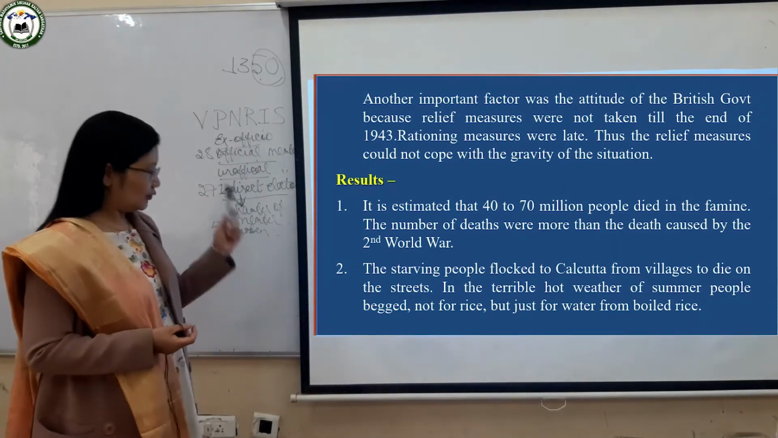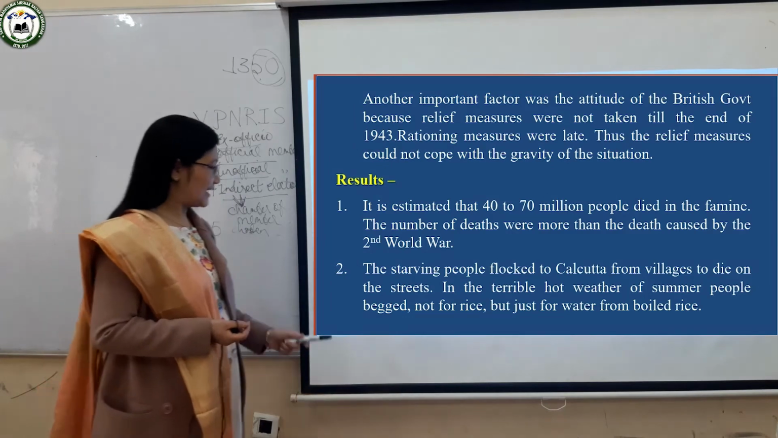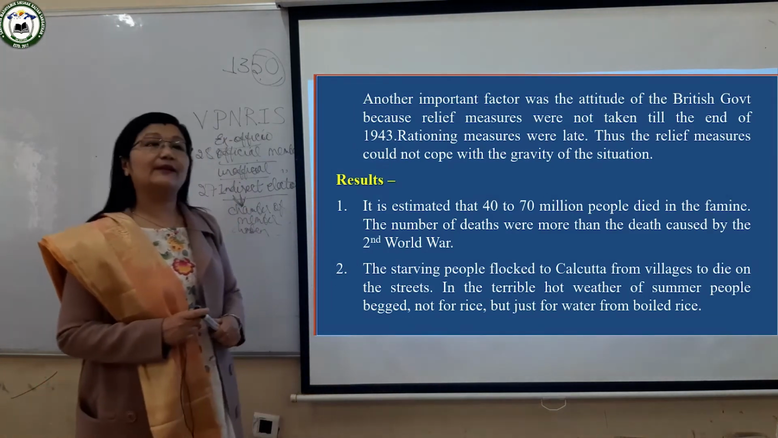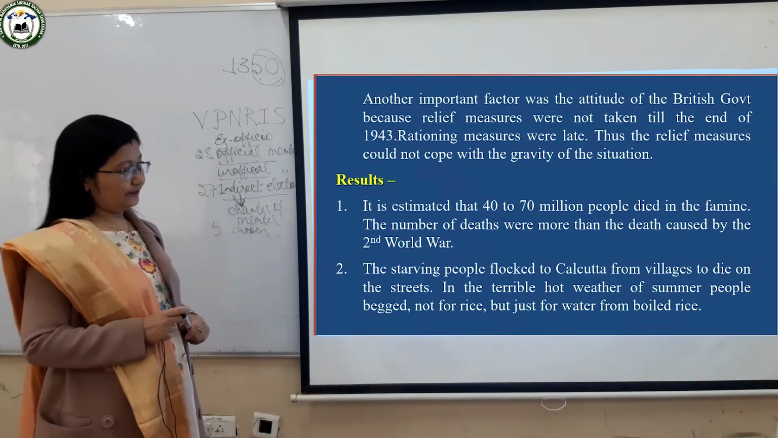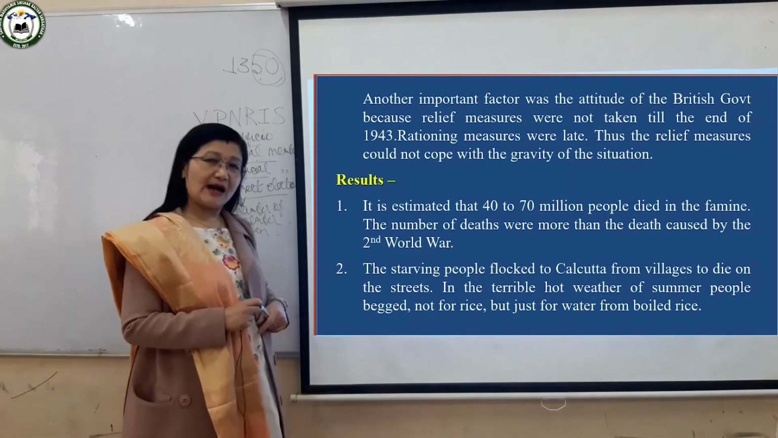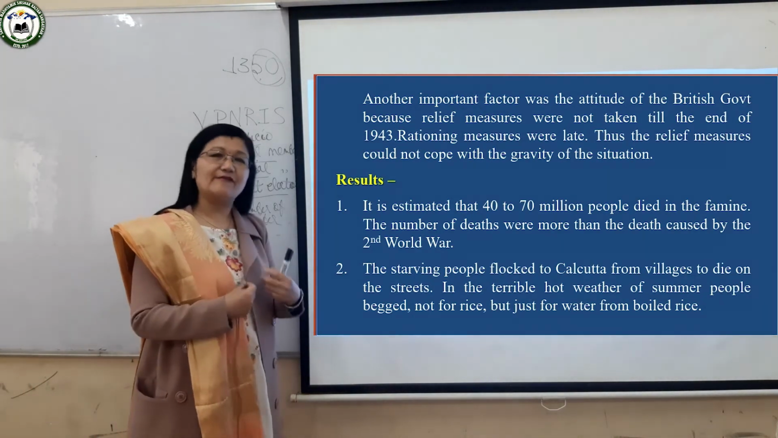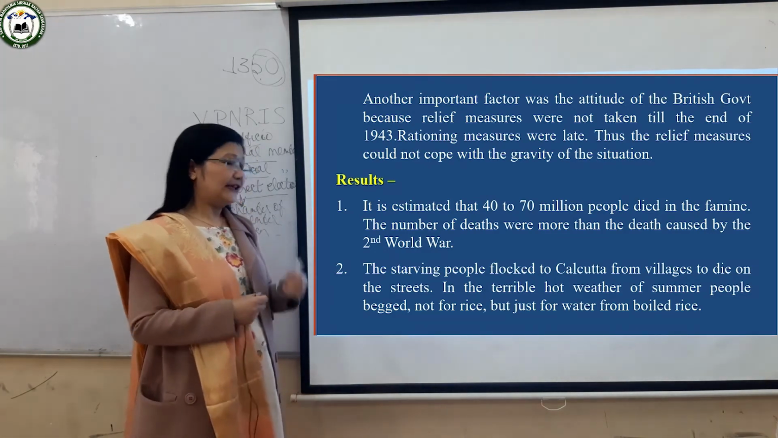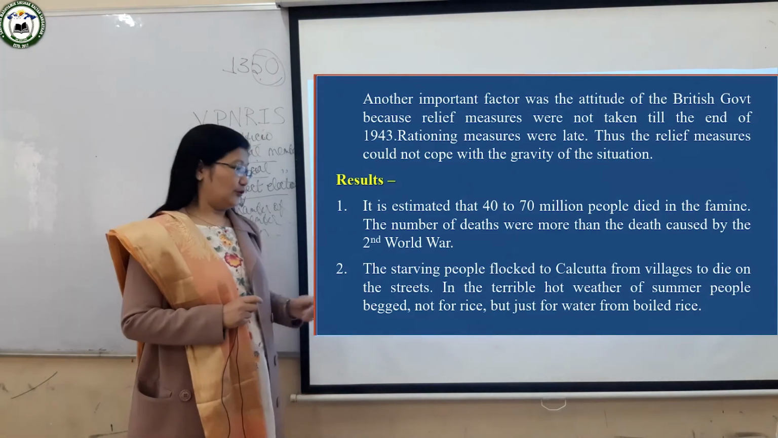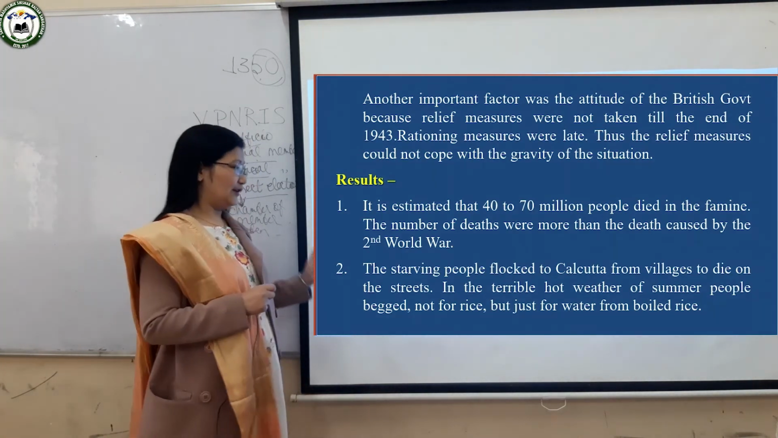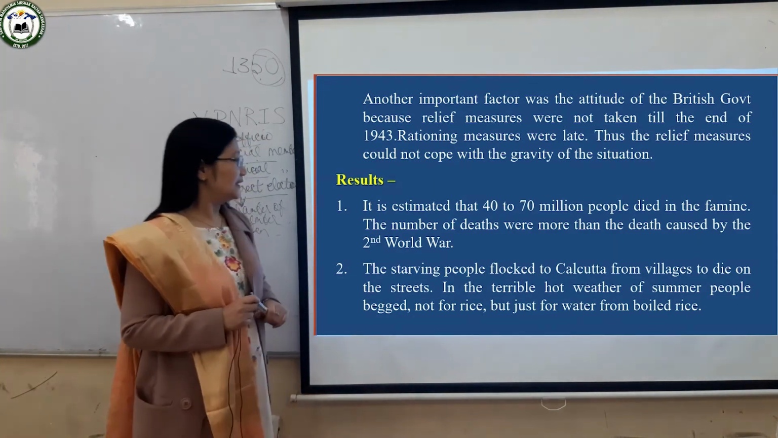And here, not for rice. I said rice, but they begged not for rice, but for water from boiled rice. Just to survive, they needed that water from rice. So that was the condition. You can imagine what the condition was during those days.